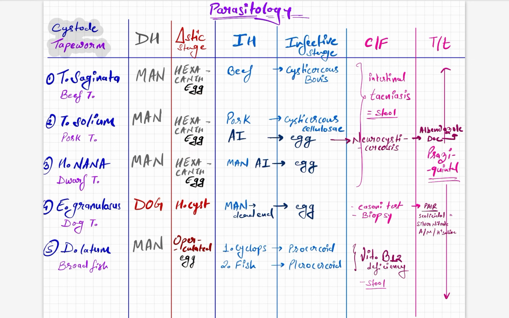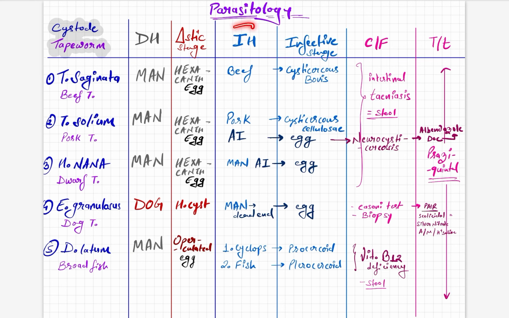Coming to the specific names of the egg, it is hexacanth egg for the top 3 and operculated egg for D. latum. The last organism shows some features of the upcoming parasites, a slightly developed form. In the next column every egg will be operculated.